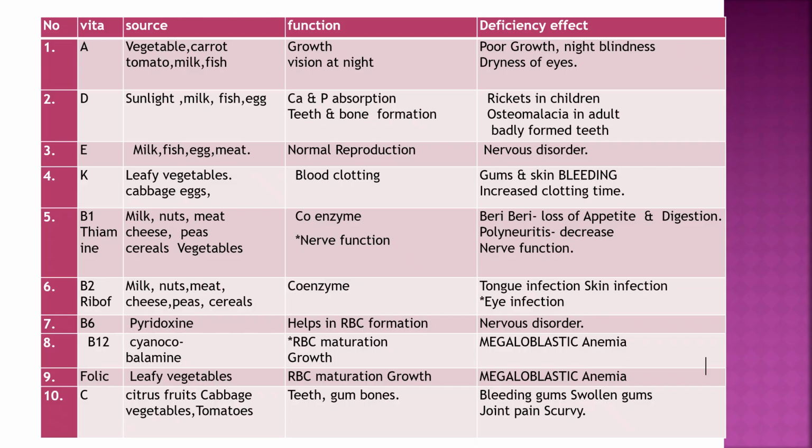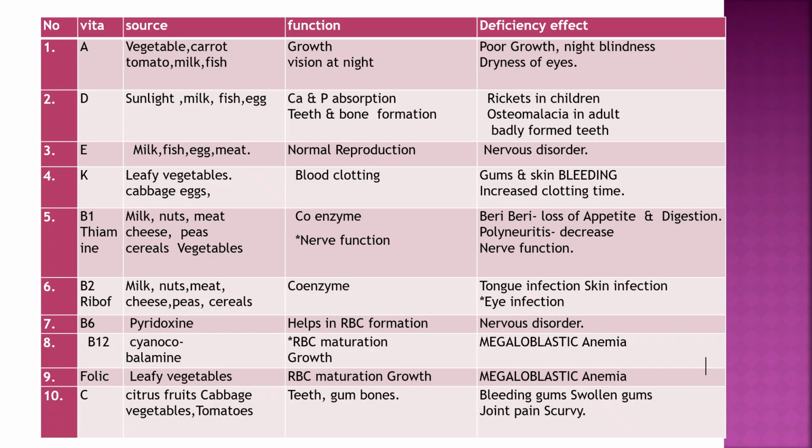Vitamins are the micronutrients important in the diet. There are two types, fat soluble and water soluble. Fat soluble are A, D, E, K, and water soluble are B complex and vitamin C. Vitamin A: sources are vegetables, carrot, tomato, fish, milk. Function: growth, vision at night. Deficiency: poor growth, night blindness, dryness of eyes.